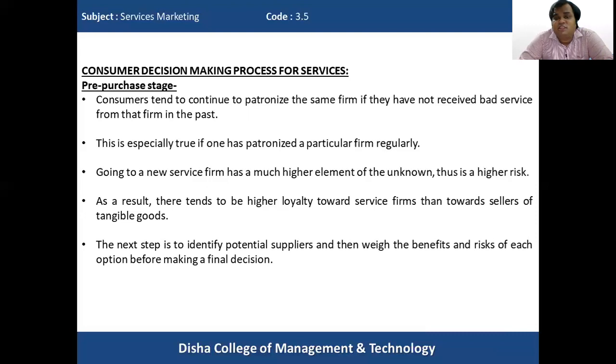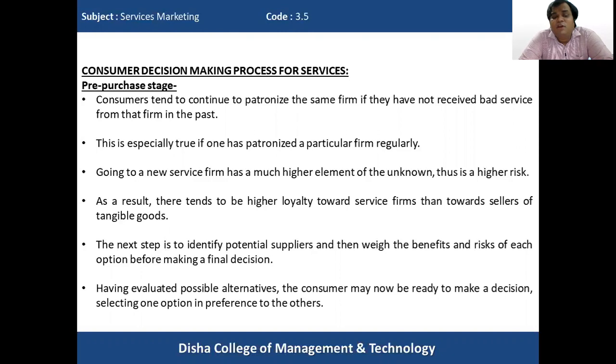So now the customer is in a position to weigh the benefits against the risks of each and every alternative available. Having evaluated all possible alternatives, the consumer may now be ready to make a decision, selecting one option in preference to the others.